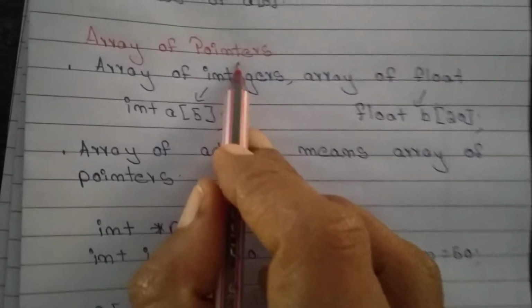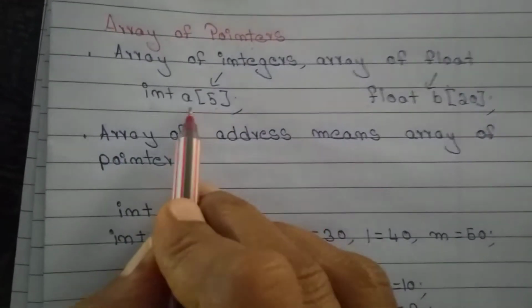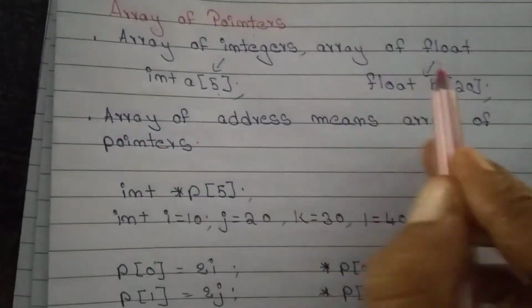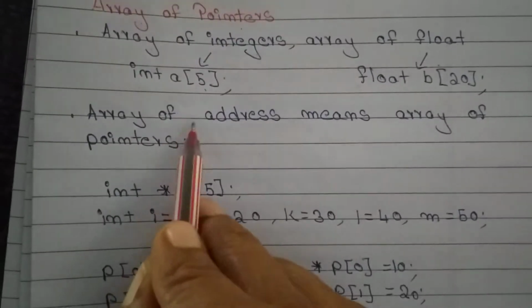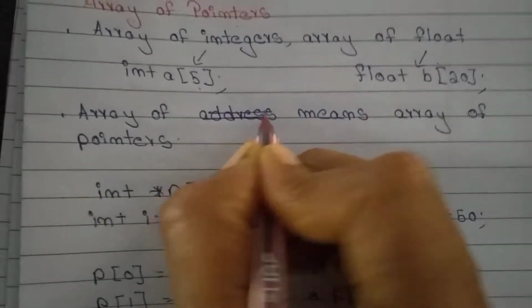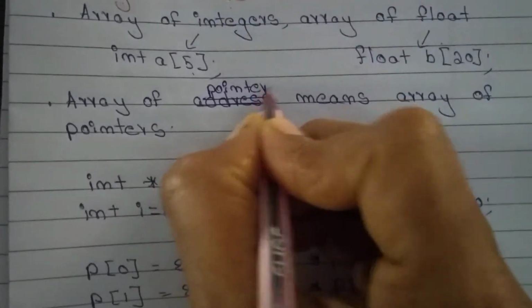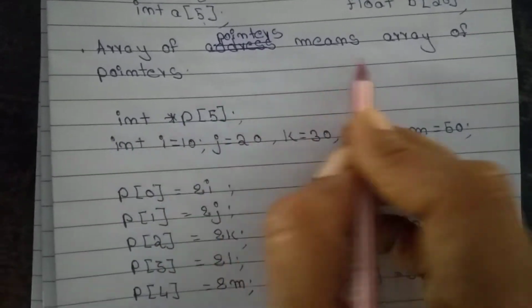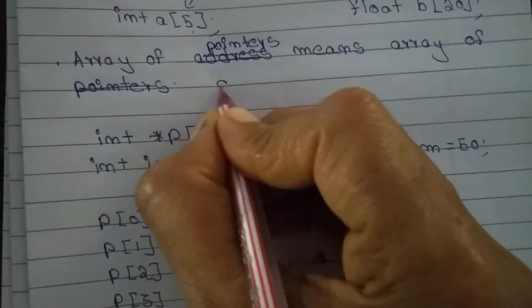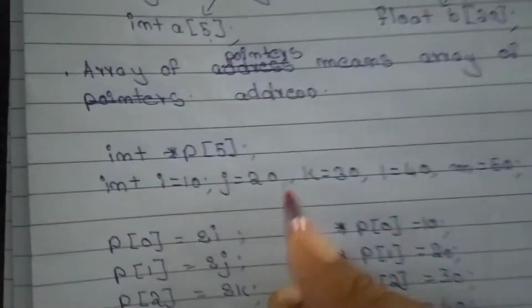Next topic is array of pointers. Array of integers means, you see, A of 5 means 5 locations of integers will be there. Float 20 means 20 locations of float. Array of pointers means array of addresses, because pointers equal addresses. Everyone should remember that a pointer is an address.